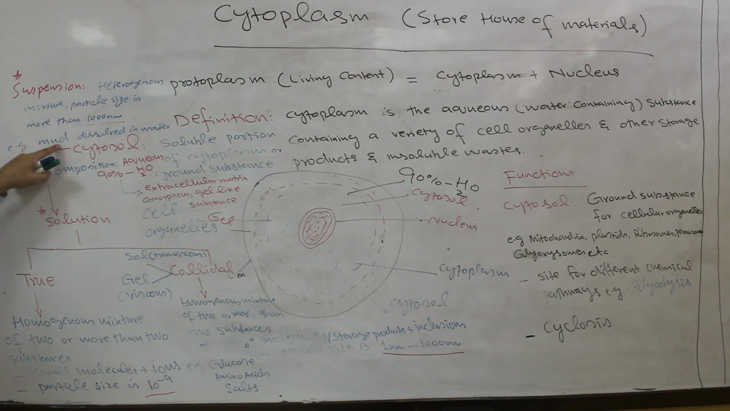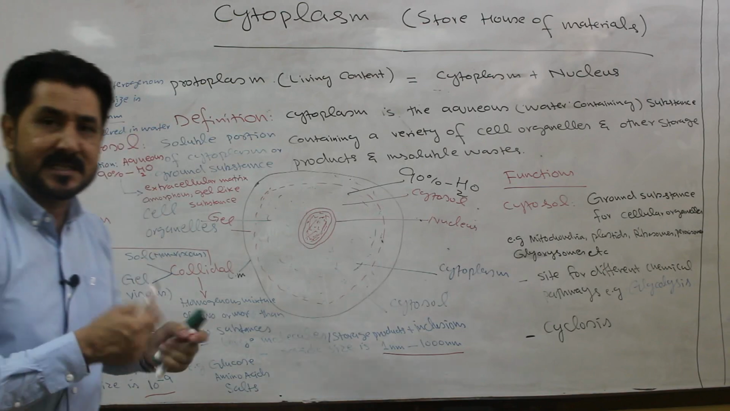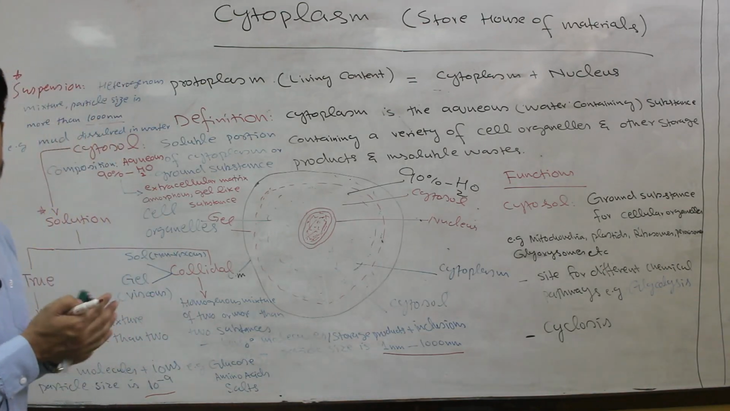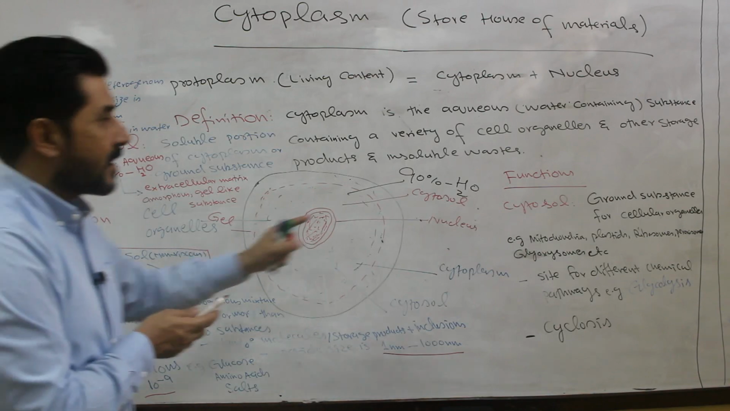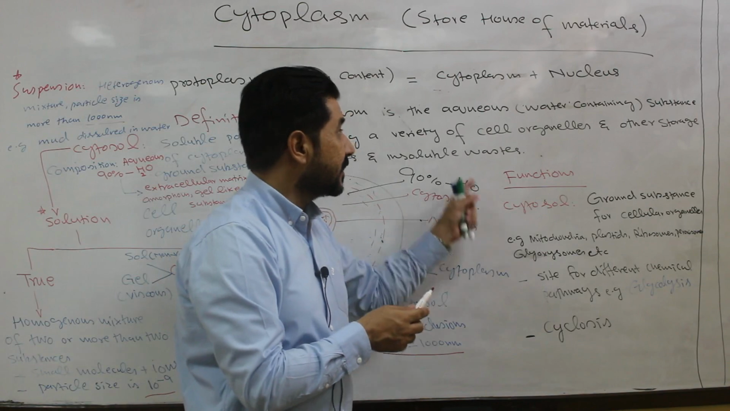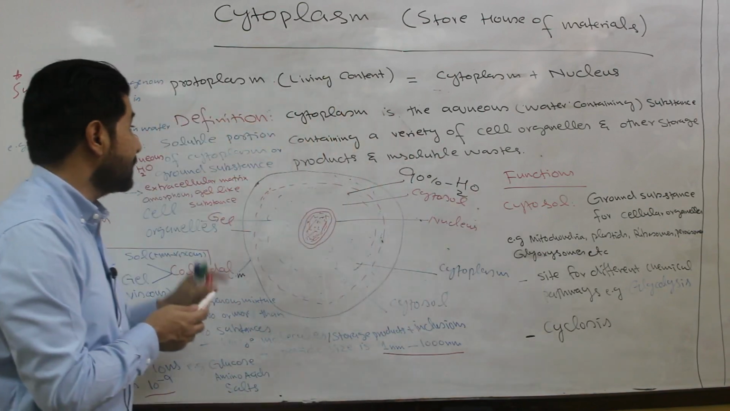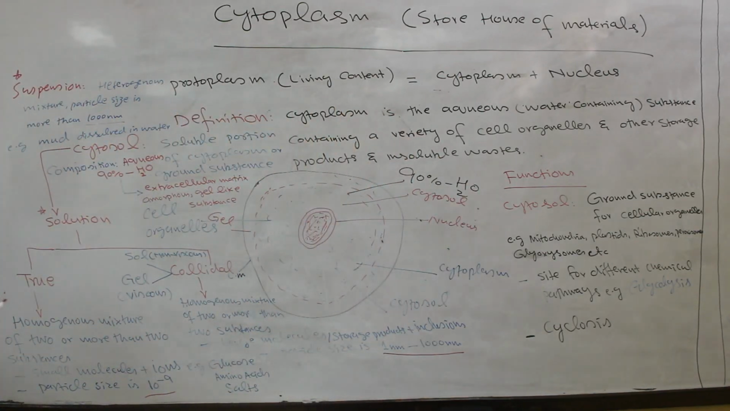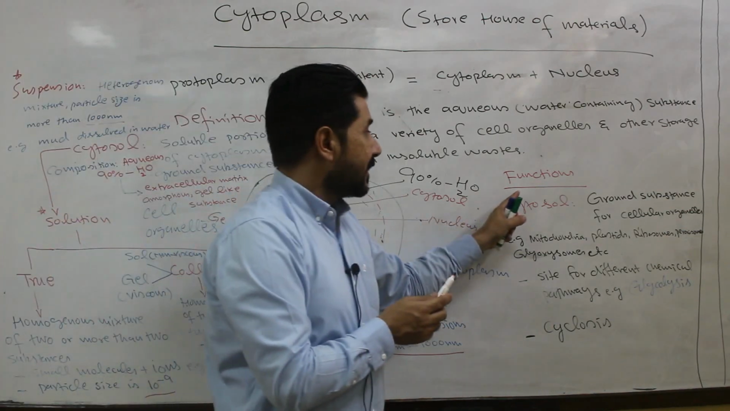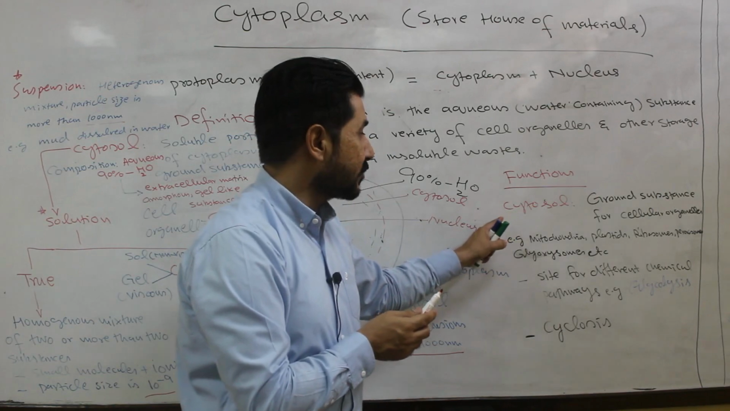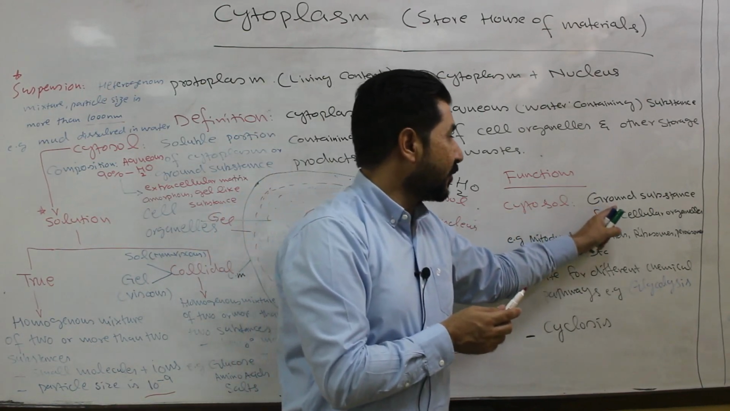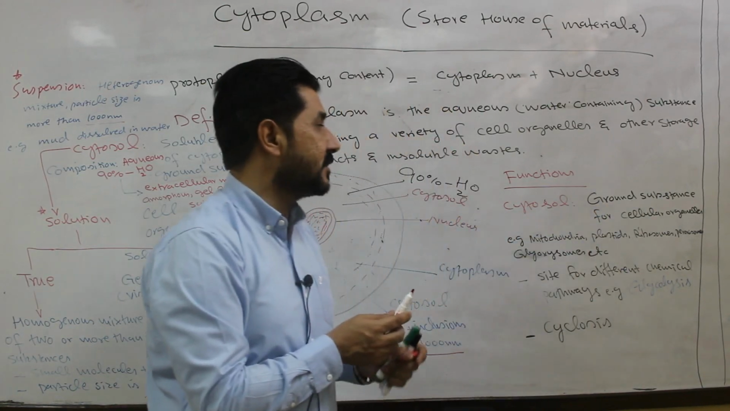For example, mud dissolved in water is the typical example of what? Suspension. Now coming to the function of what? That is the cytoplasm, that is cytosol. So the main portion of the cytoplasm is the cytosol. So cytosol, as I told you, provides ground substance for cellular organelles.